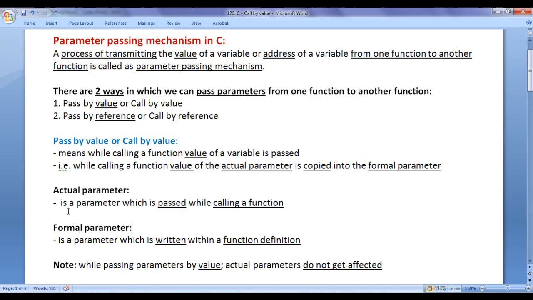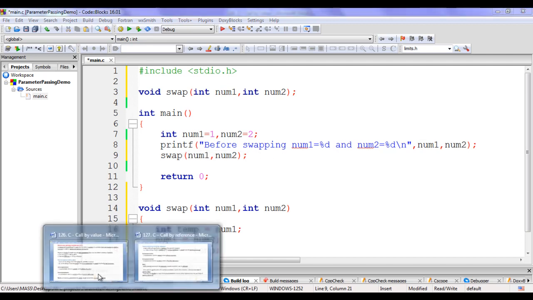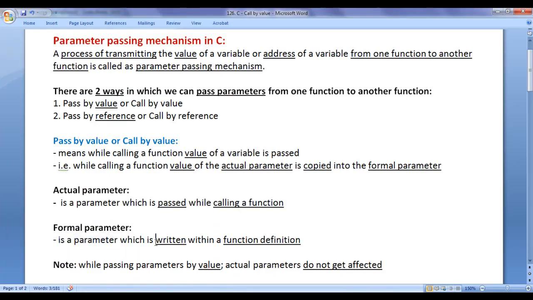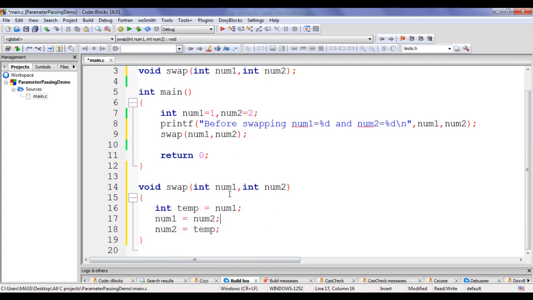As I told, an actual parameter is a parameter which is passed while calling a function. Here num1 and num2 are actual parameters because we are sending them while calling a function. Whereas a formal parameter is a parameter which is written within a function definition. Here we have the swap function definition. Inside that we have written num1 and num2. They are formal parameters. This num1 and this num2 are formal parameters. This num1 and this num2 are actual parameters, guys.